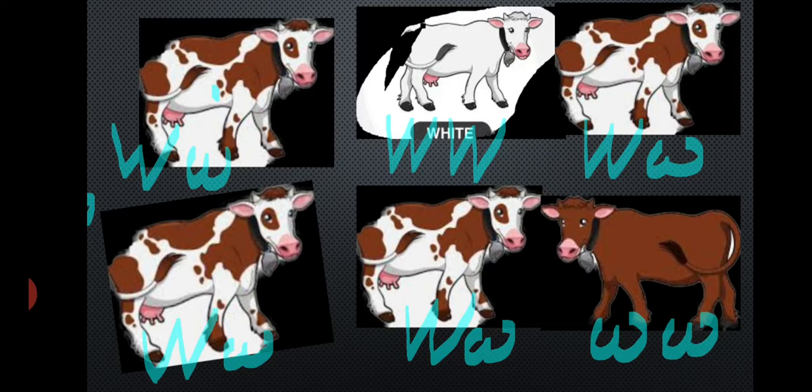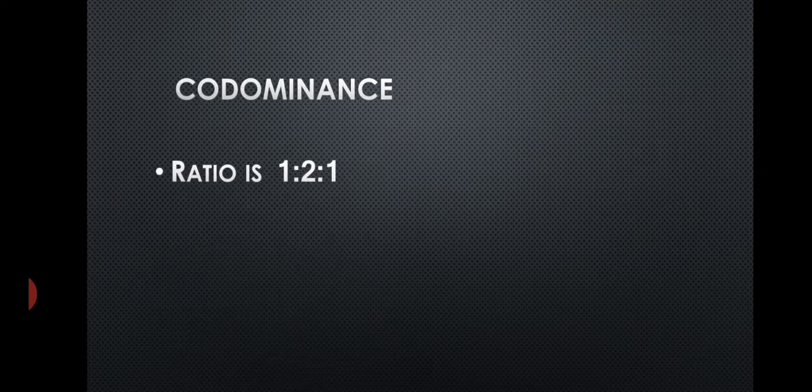So in the F2 generation, the four types of cows appear when selfing is done: the white colored cow, the roan cow, and the red cow. It is only because there is codominance, that is, the genes express equally. So the ratio of codominance is 1:2:1. The number of red cows appearing in the F2 generation is 1.